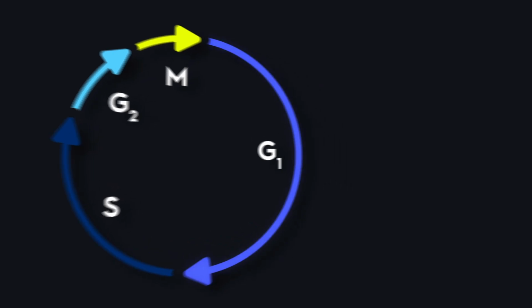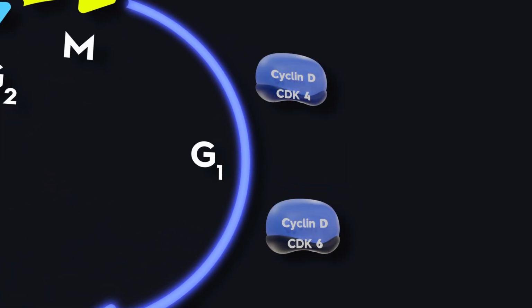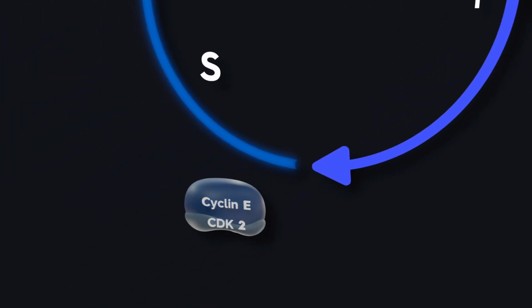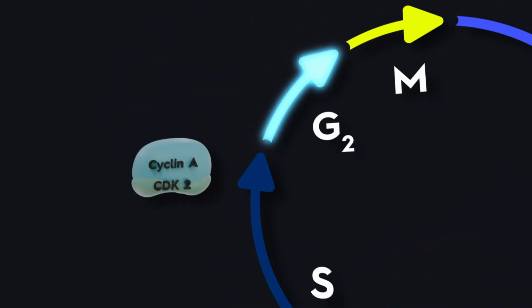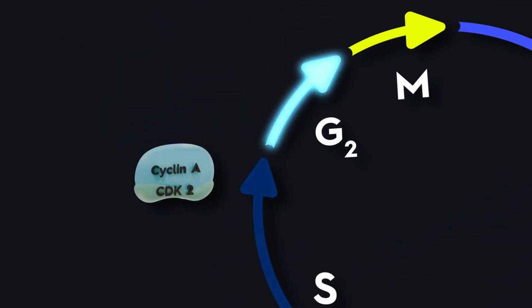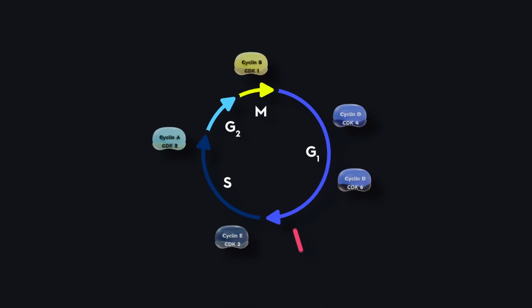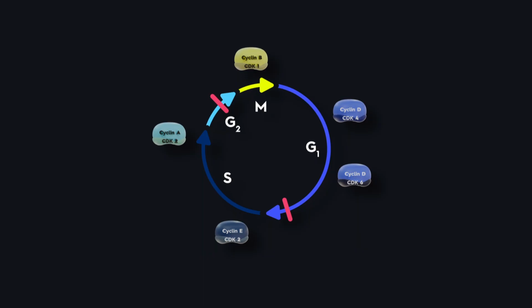To keep the timing specific, each phase uses distinct cyclin CDK pairs. For example, cyclin D with CDK4 and 6 promotes G1 progression. Cyclin E with CDK2 helps trigger DNA replication in S. Cyclin A with CDK2 carries the cell through S into G2, and cyclin B with CDK1 controls mitosis in M. In addition, checkpoints between G1 and S and between G2 and M act like quality control gates, ensuring the DNA is intact and conditions are right before the cell proceeds.